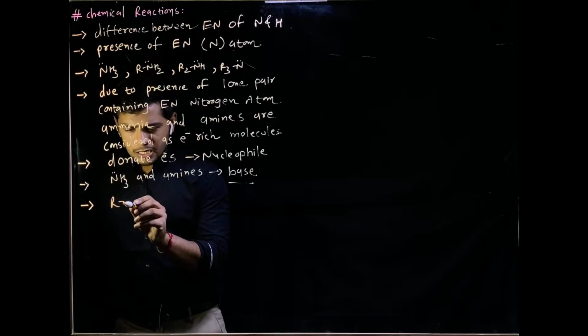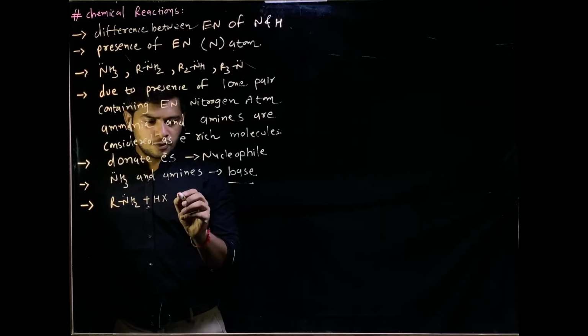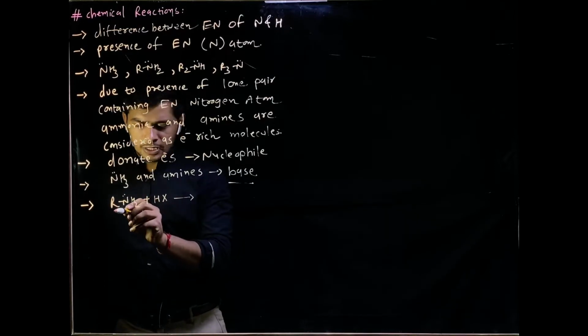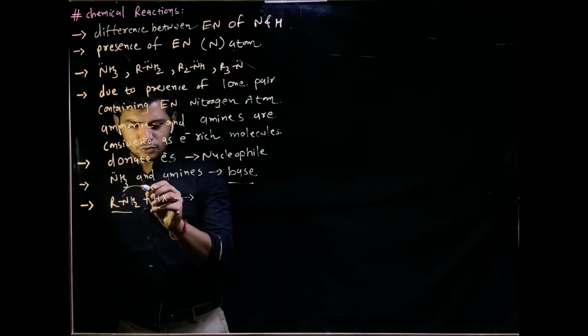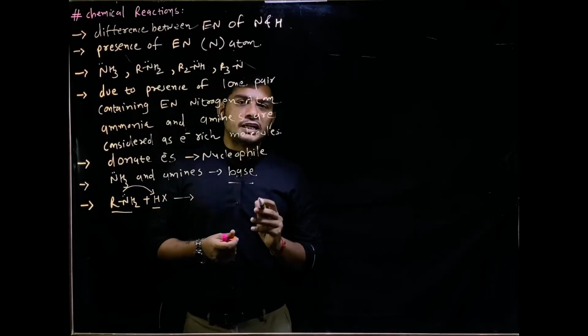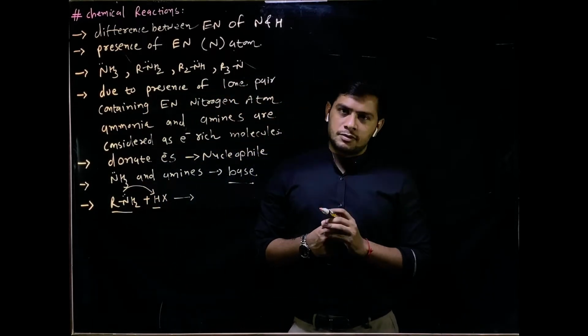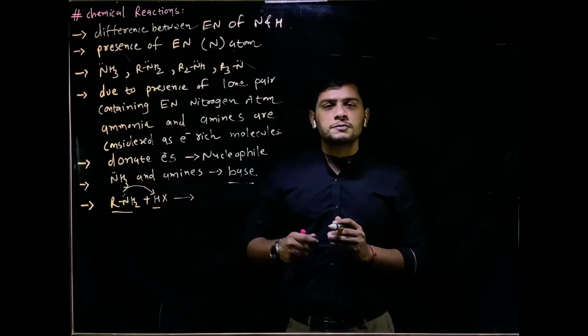RNH2 on reaction with HX forms RNH2 plus H. This lone pair of electrons will attack the electropositive hydrogen. In organic chemistry, electron rich species always attack electron poor species.